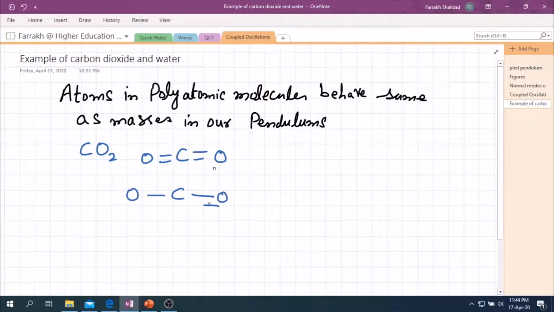If both oxygen atoms are moving towards the carbon or moving away from the carbon in this way, such that they have the same distance from the central carbon atom, then this mode of vibration would be the symmetric mode of vibration.